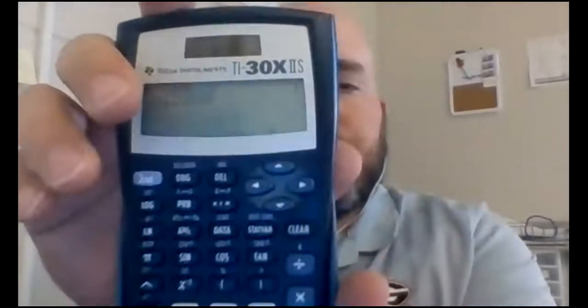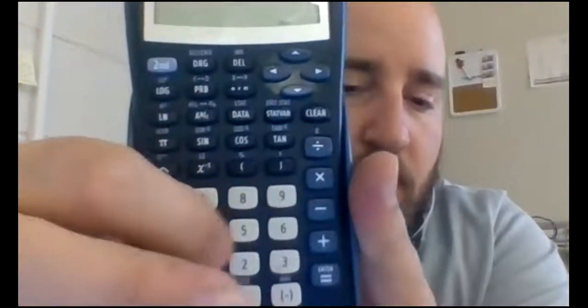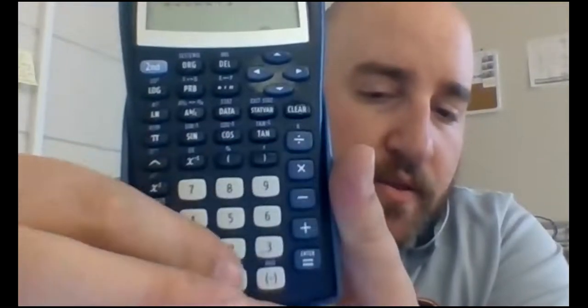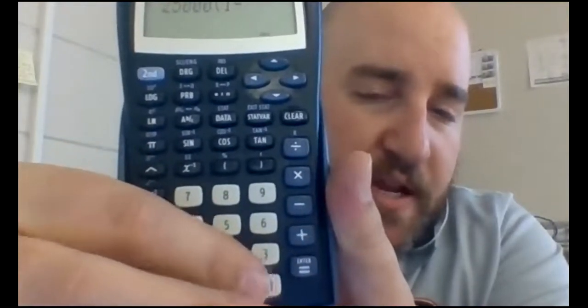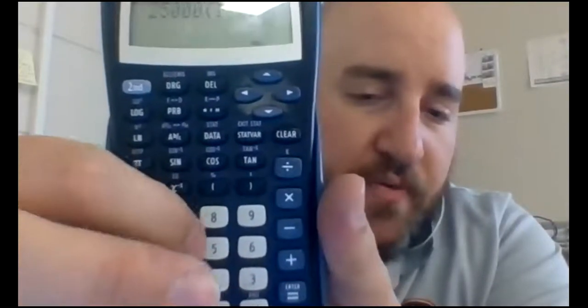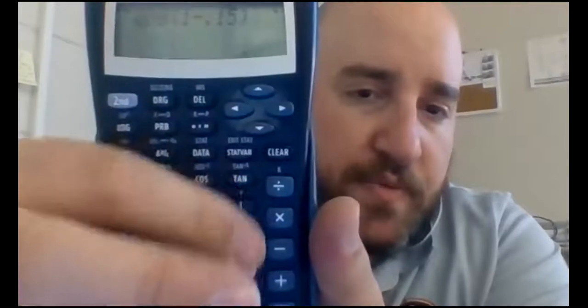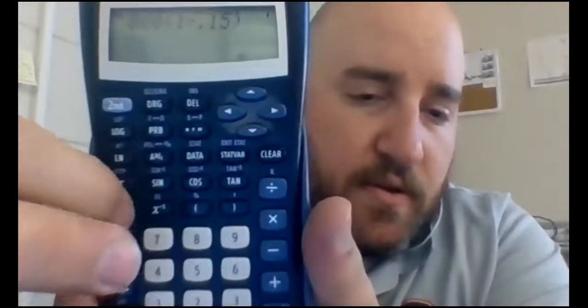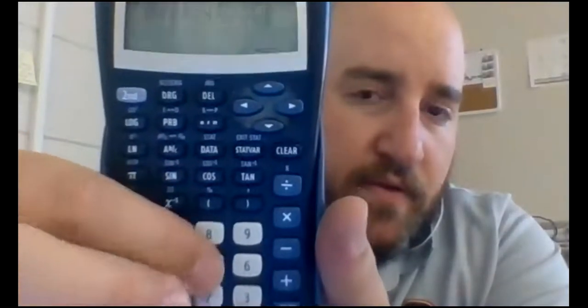25,000. Already got it typed in. Parentheses, 1 minus. You gotta make sure you hit the correct minus, the subtraction, not the negative that makes the number negative, down there. It's gonna give you a syntax error. 0.15, close parentheses, to the 5th power. I'll come back and hit equals on that in a sec. So we see that we got the same number on your iPhone.